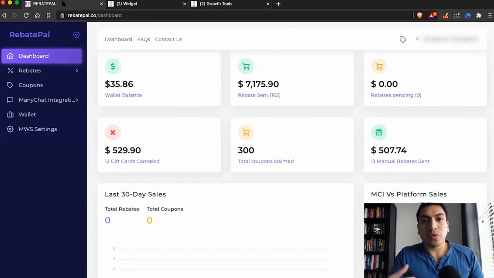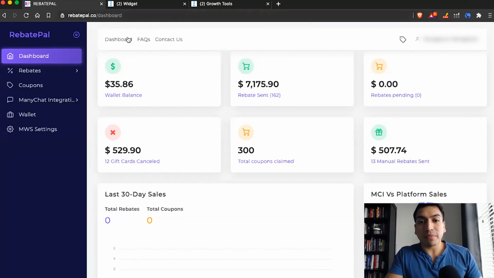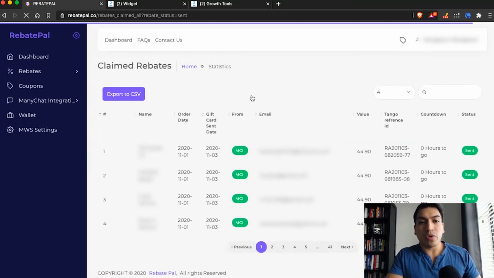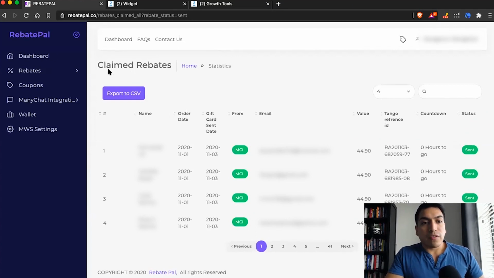Now, let me show you another thing that makes this really neat. I'm going to go through an account right now to show you some of the things you can look at when you're viewing the rebate orders. From the dashboard, I just clicked on view rebates, and it'll take you to this page right here. You'll be able to see all of the information regarding the customers claiming the rebates. You can see the name, the email, the value, and you can see here what this order ID is.